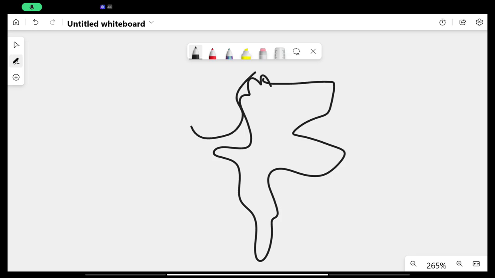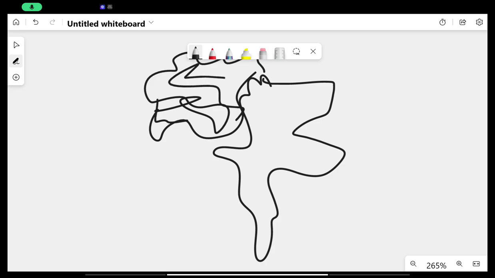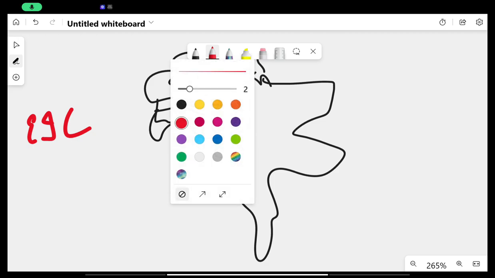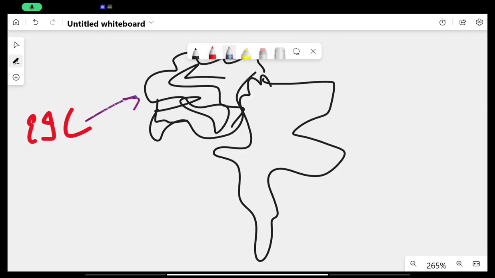So this area is India and this is China. Let me do it. This is China. I'll try to create it as worse as I can. This is China. Anyways, so the company, that is the East India Company, had two monopolies. It had two monopolies over China and over India.